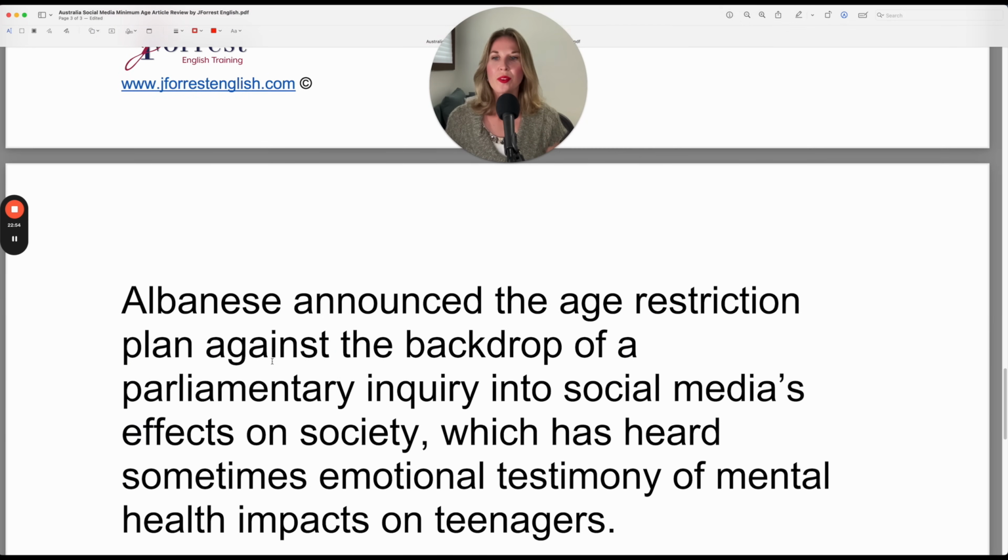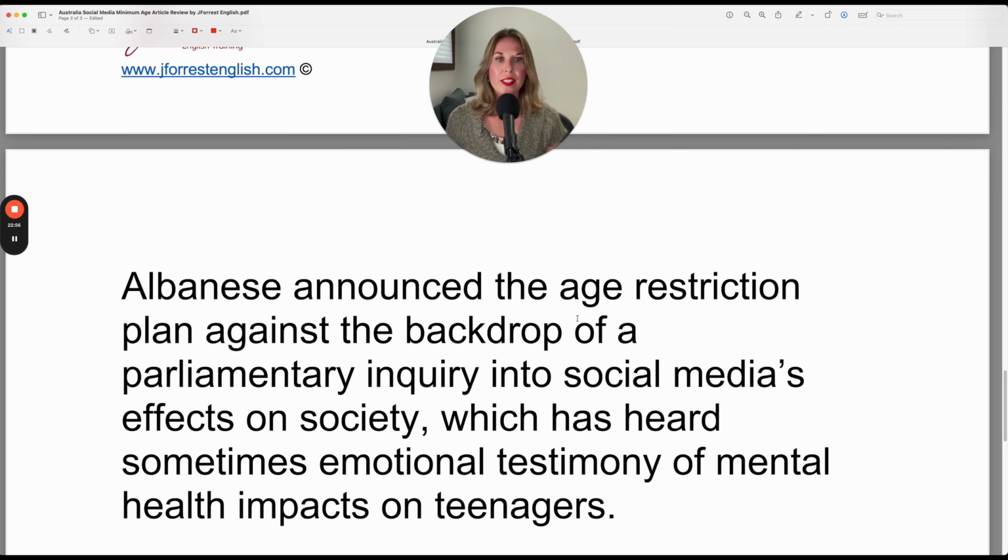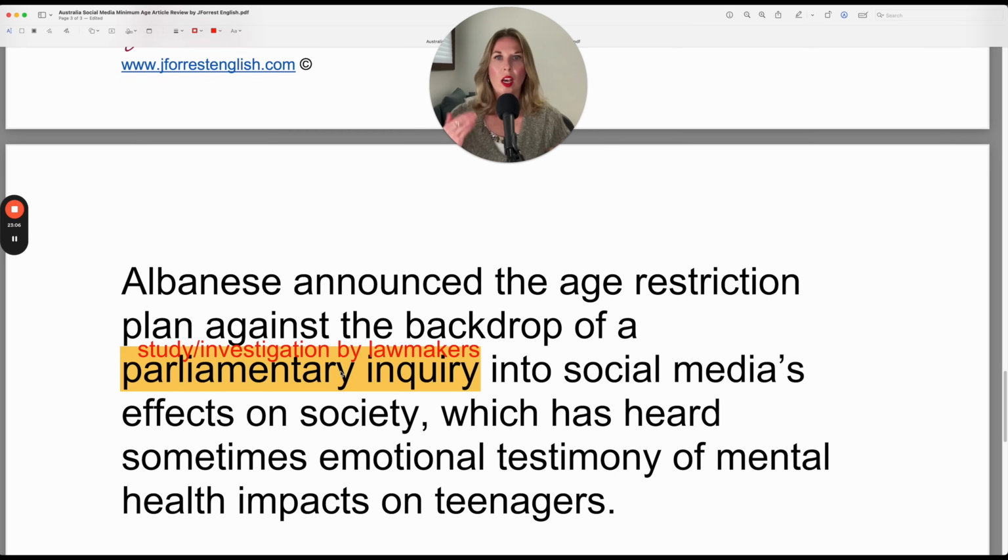Let's continue. Albanese announced the age restriction plan against the backdrop of a parliamentary inquiry into social media's effects on society. A parliamentary inquiry is, you can think of it as an investigation or a study, but it's done by lawmakers, people who belong to parliament. And the investigation is into social media's effects on society.